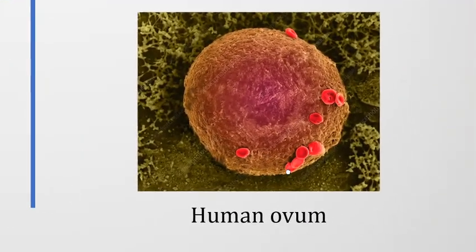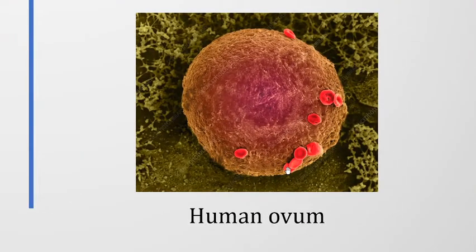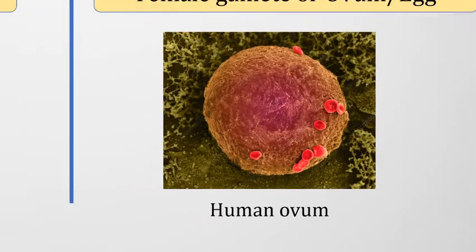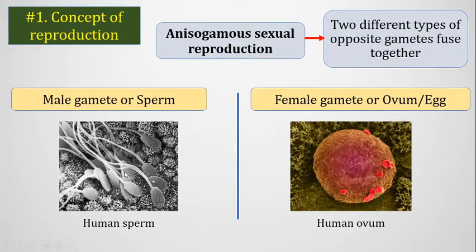Actually, the human ovum is the largest cell present in the human body. For example, you see that this human ovum also has some red blood cells attached to it. The human ovum can be observed with the naked eye, so it is very big compared to the human sperm. These two gametes are different in size and shape, so this sexual reproduction is called anisogamous sexual reproduction.